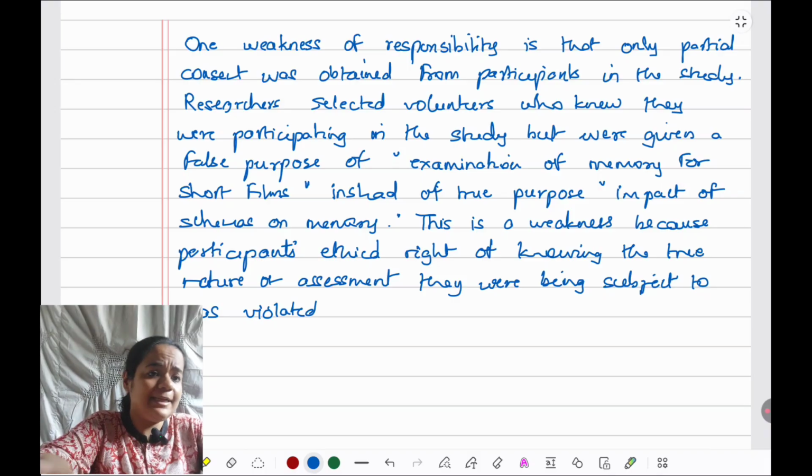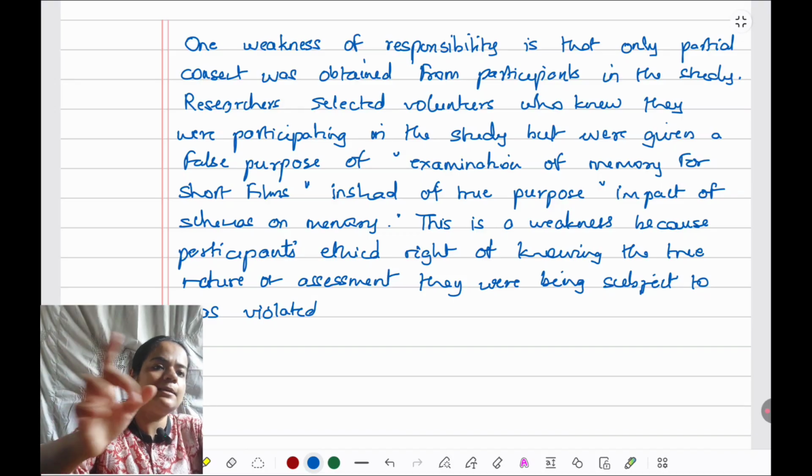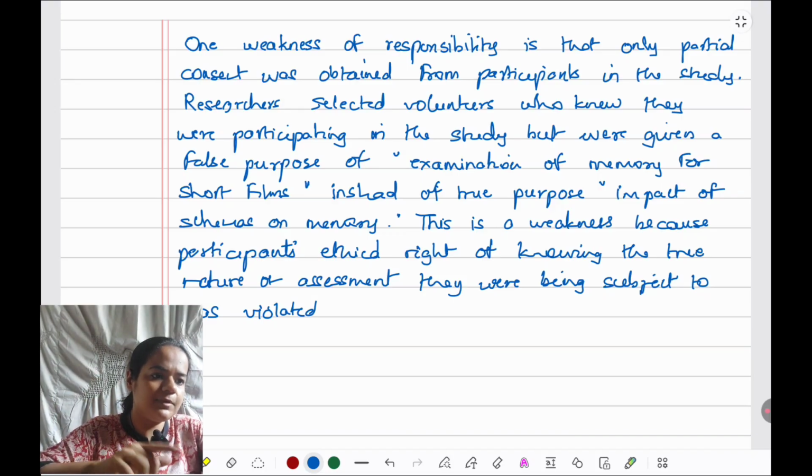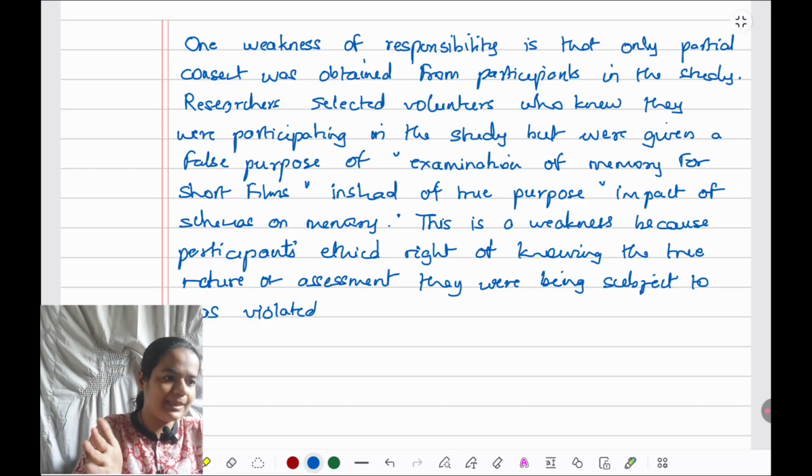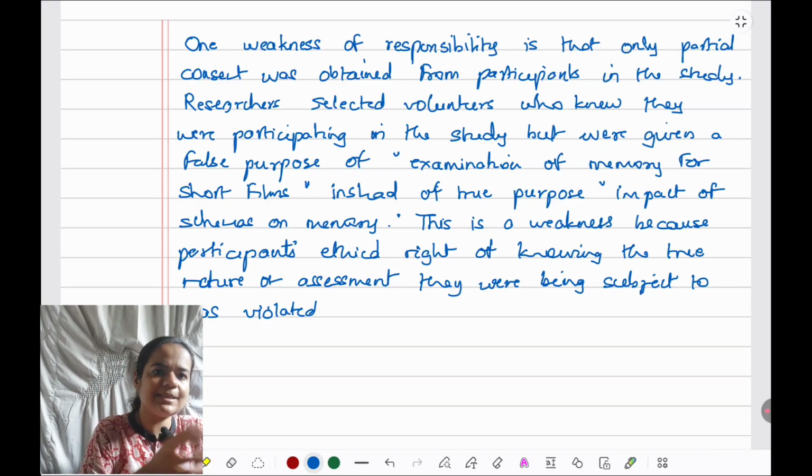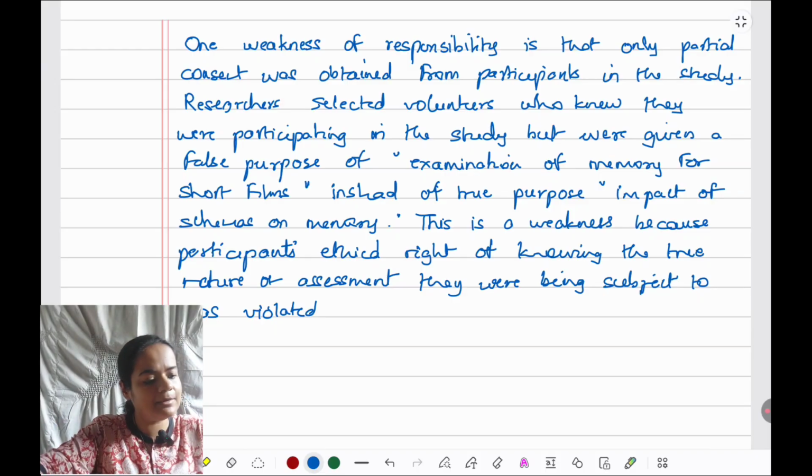Then coming to link, how we end a paragraph is with a conclusion. They've asked us to evaluate the study in terms of responsibility. So that larger evaluation that we are doing, what we have written till now, how it is connecting back to that or linking back to that, we just need to end with that. This shows that, this suggests that, or therefore, we just need to write that.